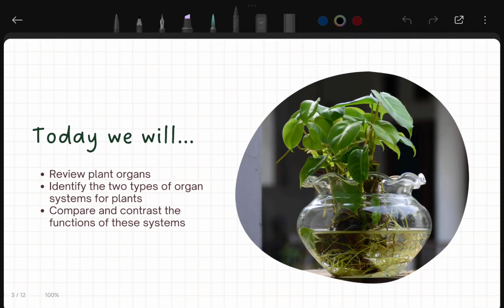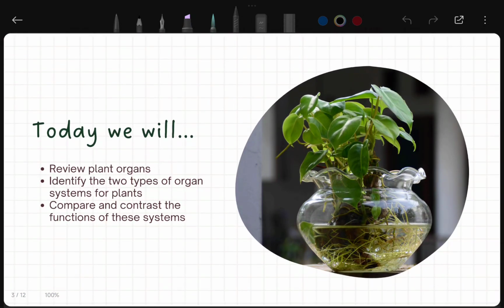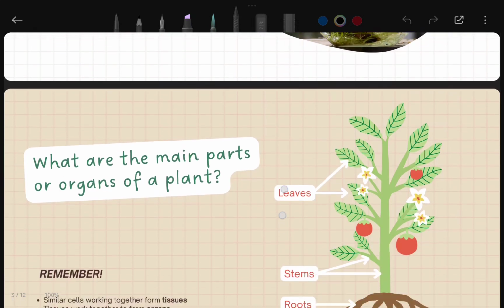Now, let's talk about today's lesson plan. Today we are going to discuss the plant's organs, what kind of organs plants have and what is the difference between them. Identify the two types of organ. I already mentioned that two major parts we are going to discuss. Then compare and contrast these systems which we are going to discuss in today's class.